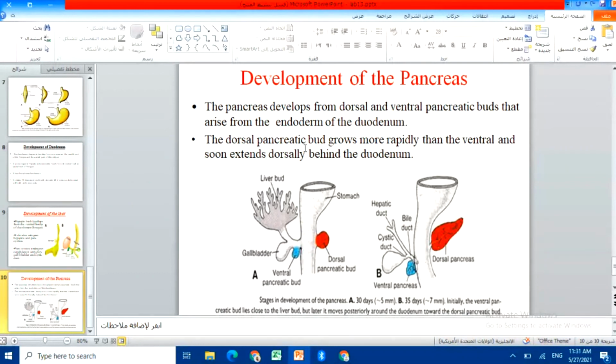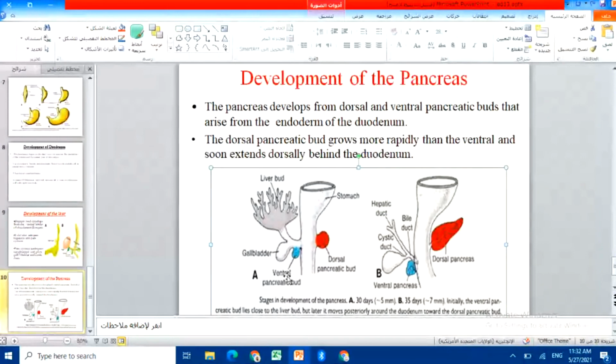Then the dorsal pancreatic bud will grow more rapidly than the ventral, and will extend dorsally behind the duodenum. Look here: the stomach, then the gallbladder and liver buds, and from this side the ventral pancreatic bud and dorsal pancreatic bud.